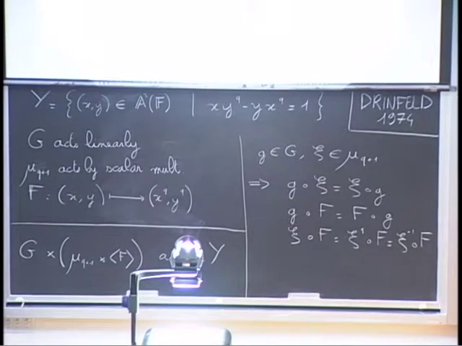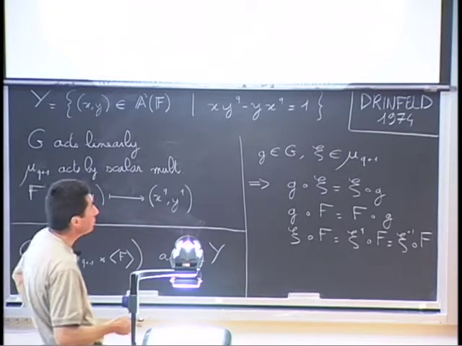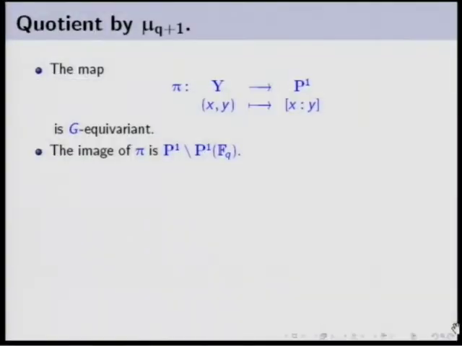It is G equivariant, that G acts on both sides, and you can check that this map is G equivariant. And moreover, its image is not the whole P1, it's P1, but without its rational points. And the reason is the following.